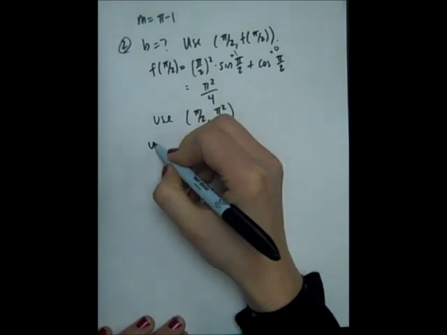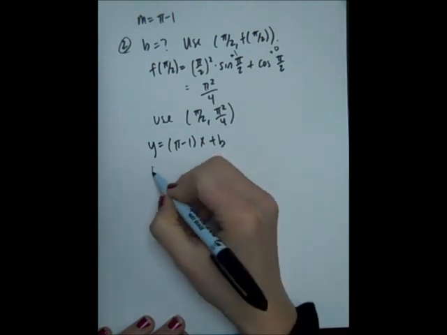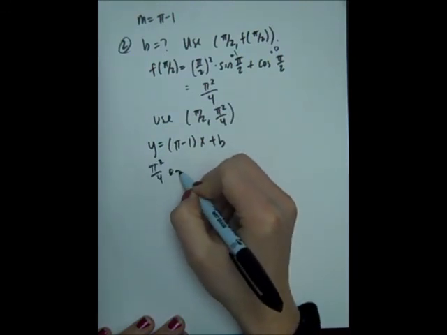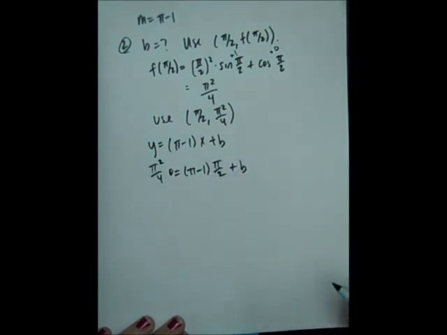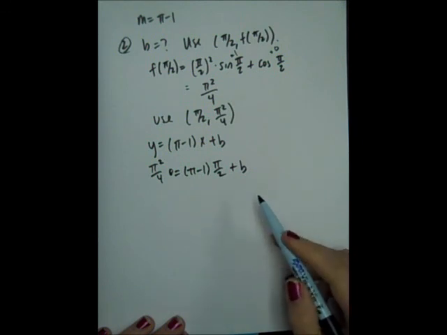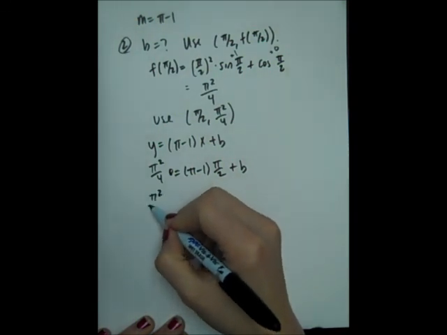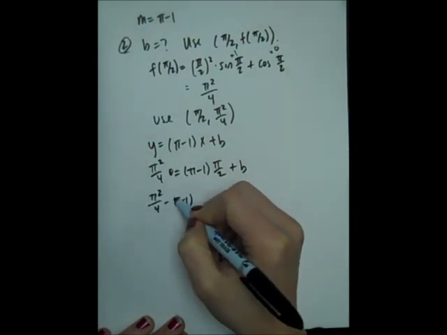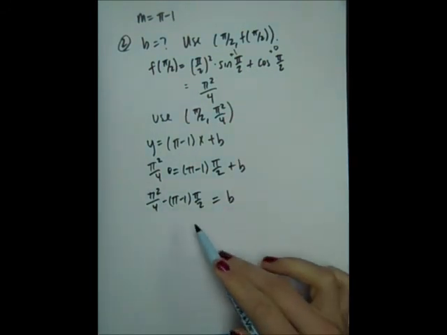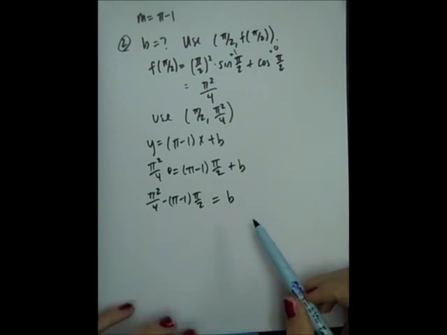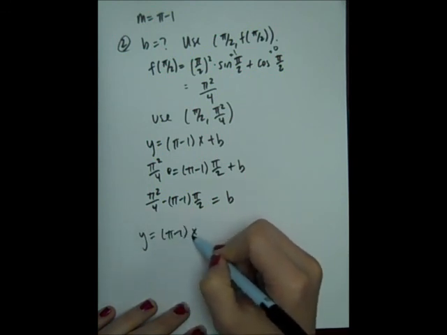Now let's plug that in. Currently, our line is (pi minus 1)x plus b. I'm going to plug in pi squared over 4 for y and pi over 2 for x. Now let's try to solve this for b. All I have to do is subtract this whole thing over to the other side. So I'll get pi squared over 4 minus (pi minus 1)(pi over 2) is equal to b. Now, of course, you could try to simplify this whole thing out. I don't think it's that necessary, so let's just leave it as is. So I'll get y equals my slope times x plus my b.